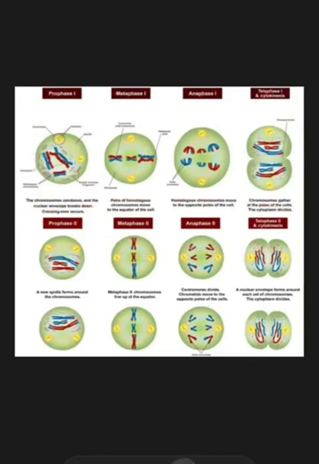As I have said, meiosis consists of 2 separate phases, meiosis 1 and meiosis 2, and between meiosis 1 and meiosis 2 there is a resting phase which is known as interkinesis. In meiosis there is no interphase, it is known as interkinesis, which is a brief period of time between the first and the second meiotic division.